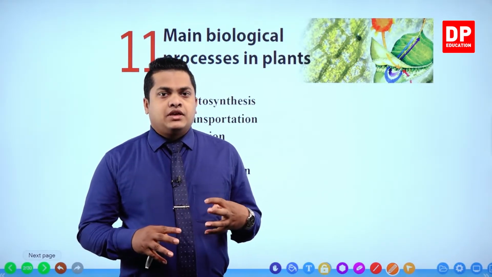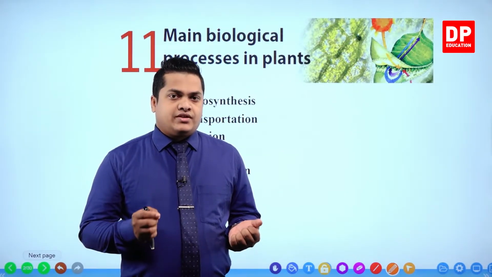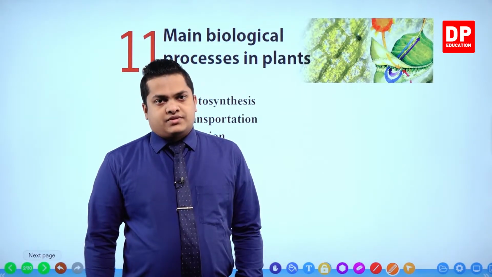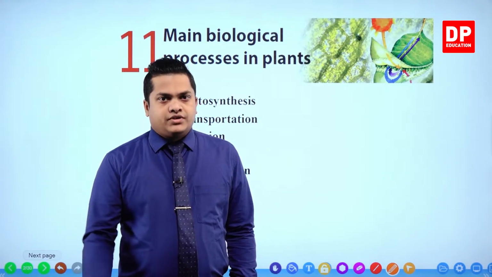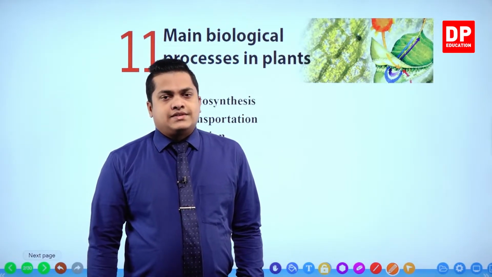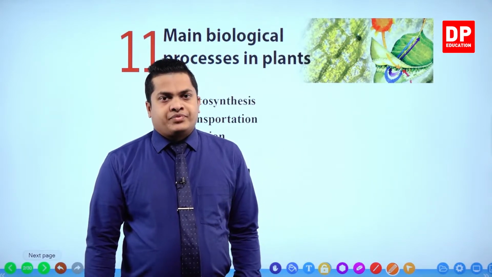They produce their food by themselves. And therefore these plants are referred to as autotrophic organisms, as they can produce their own food.